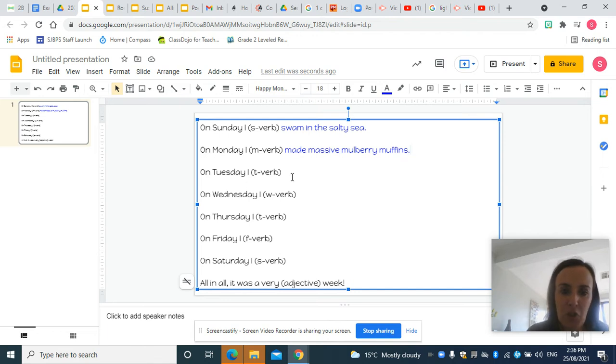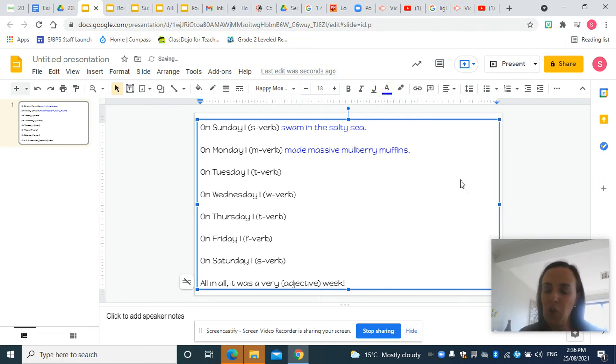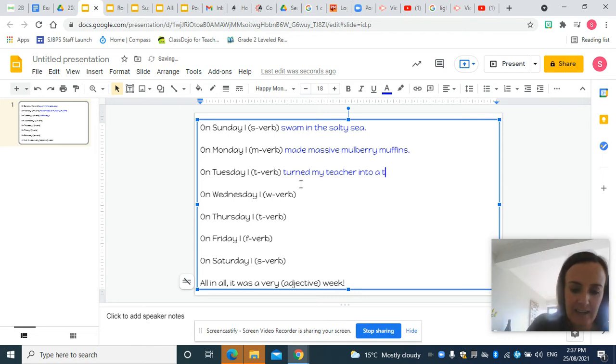So now I'm up to Tuesday and I need to think of a T verb. My T verb, I might do turned. So on Tuesday, I turned my teacher into a turtle. I told you can be silly with these sentences, but don't get any ideas for when we come back to school. I don't want to be a turtle, even though I do rather like turtles.